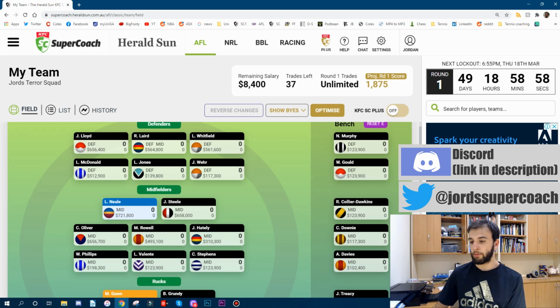And then the rookies, Will Phillips, you have to pick. He should be the most owned player, I believe. Haven't seen him yet, but it's been a while since he played, 2019, but numbers similar to Rowell, roughly about, maybe a little bit under, I can't remember, but huge numbers, got to pick him.